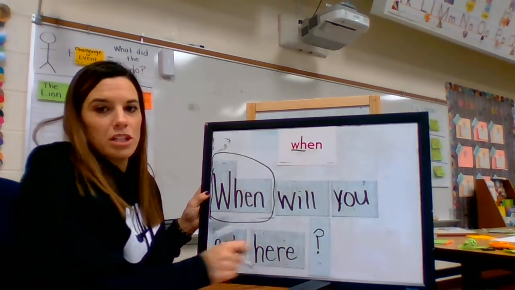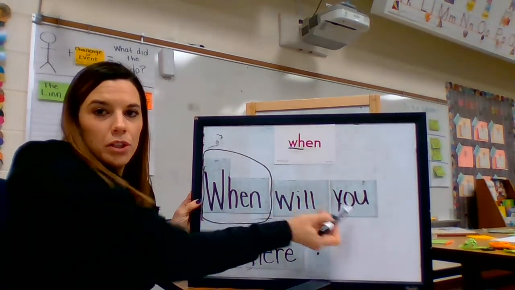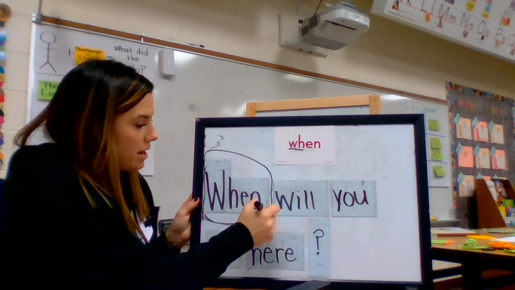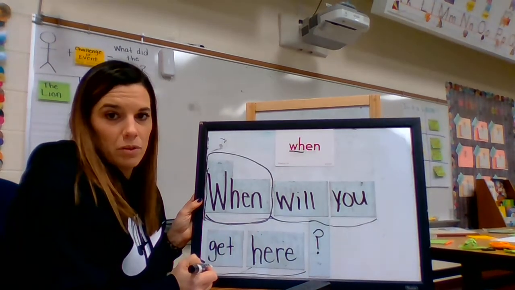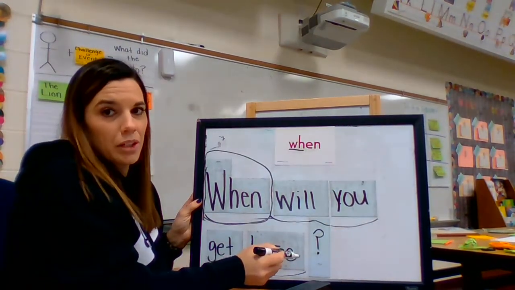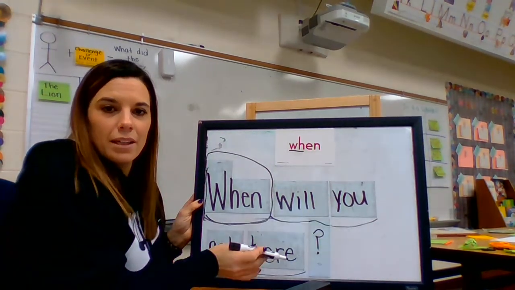I'm using a question mark because I'm trying to find out information. When will you get here? When will you get here? Those are my fluency sweeps. When will you get here? Let's read it like that. When will you get here?